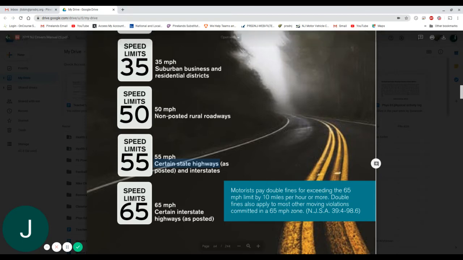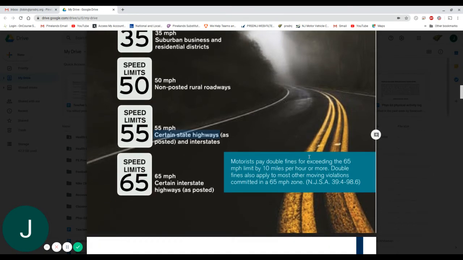I'm sure you've seen this before as a passenger where you read signs going into these areas. Motorists must pay double the fines for exceeding a 65 mile per hour limit by 10 miles per hour or more. Double fines also apply to most other moving violations committed in 65 mile per hour zones. So those areas are considered speed zones. A lot of times the moving violation jumps from 2 points to 4 points. Next.